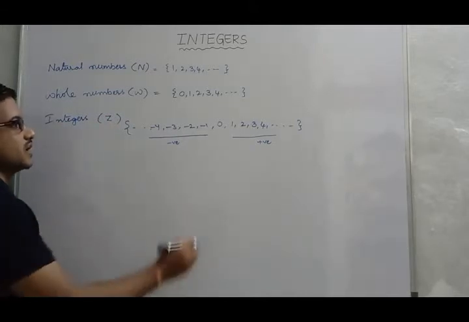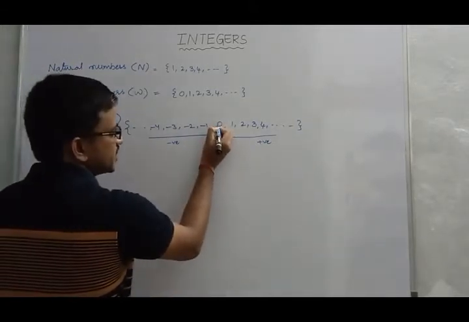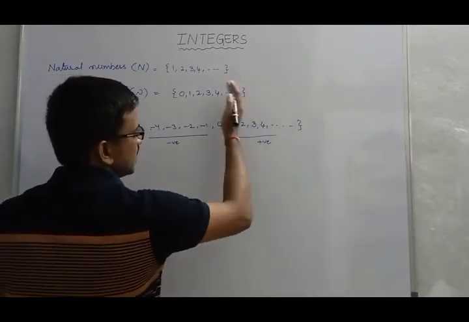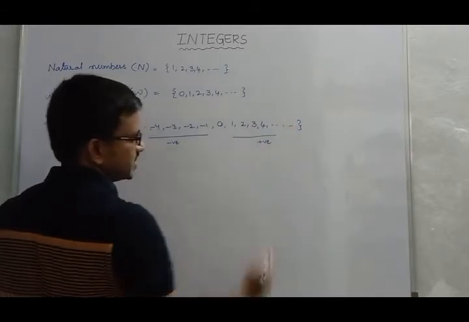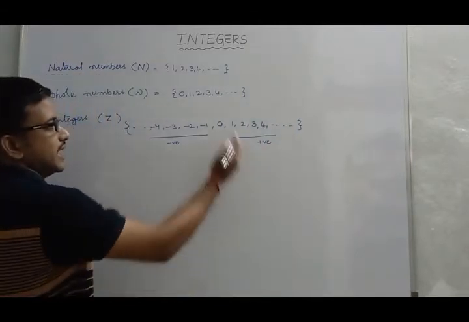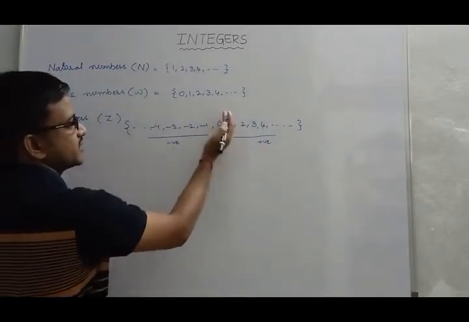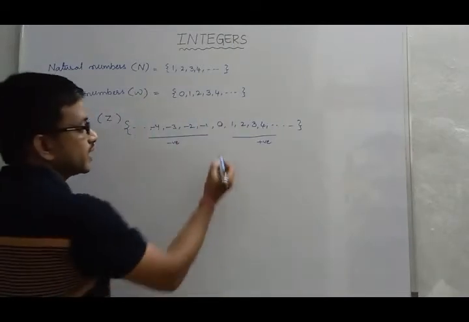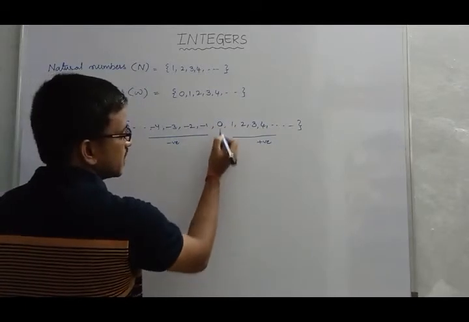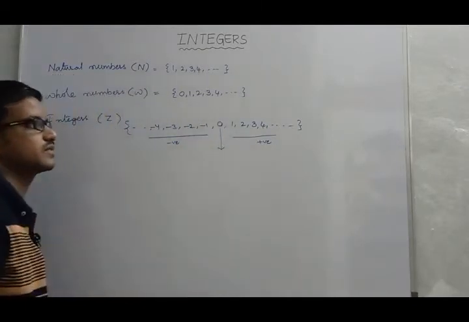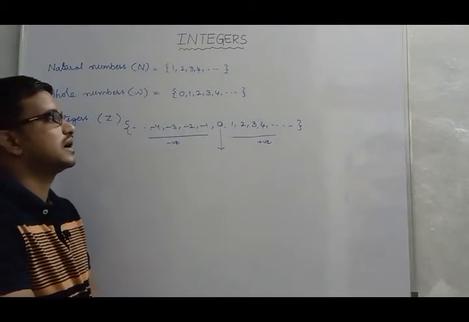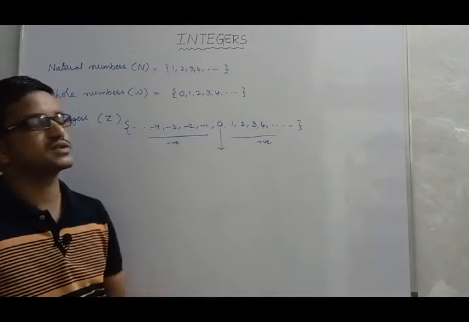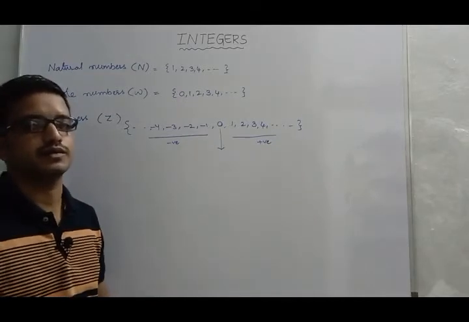And here you can observe the right side of 0. Right side of 0, all the values are positive in nature. And coming to this left side of 0, all are negative in nature. Now what about this 0, whether it is positive or negative? How can you say 0 as positive or 0 as negative?